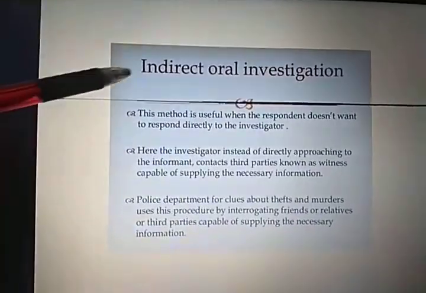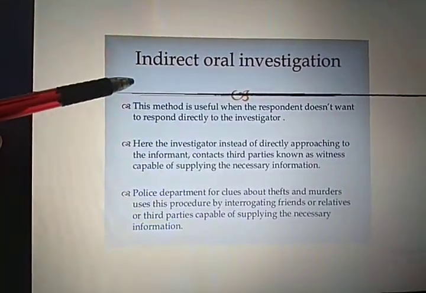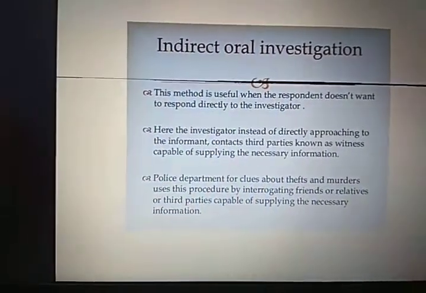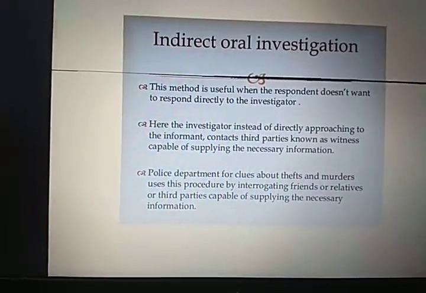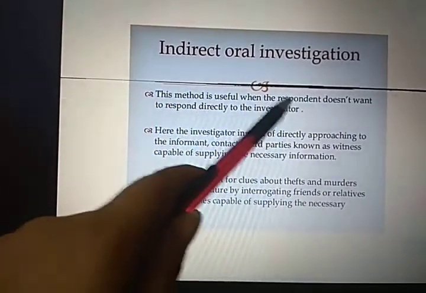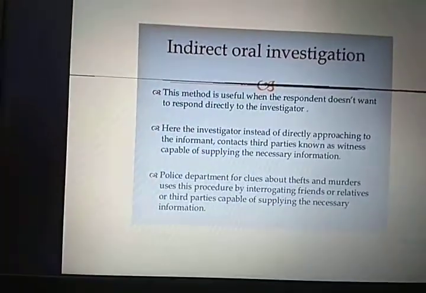Now I talk about indirect oral investigation, the second method of collecting data. This method is useful when the respondent doesn't want to respond directly to the investigator.